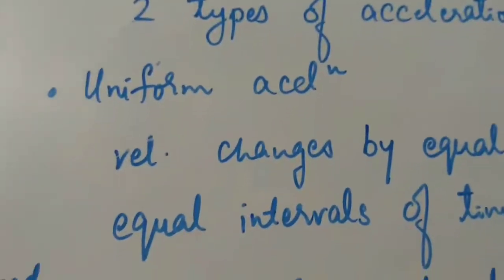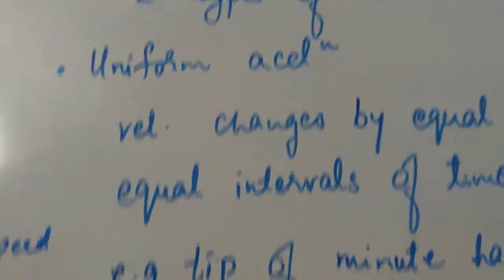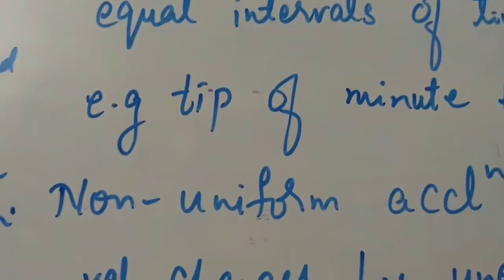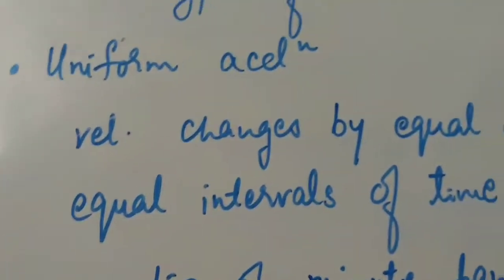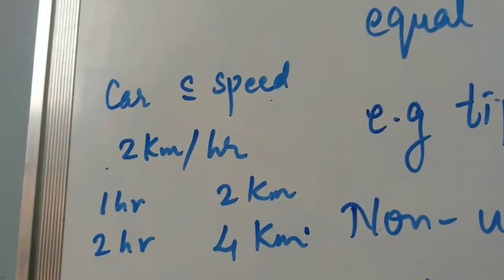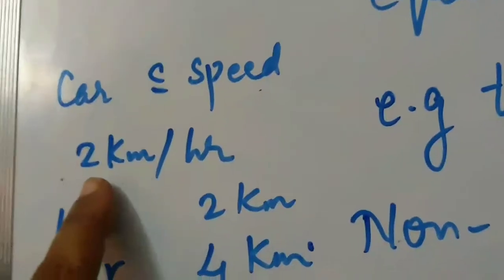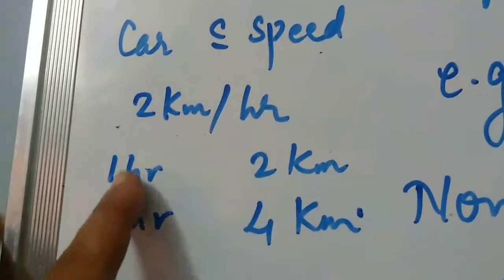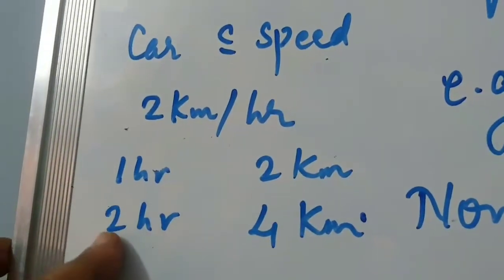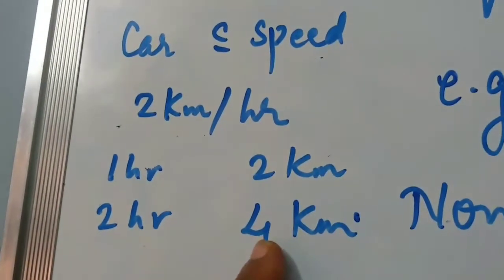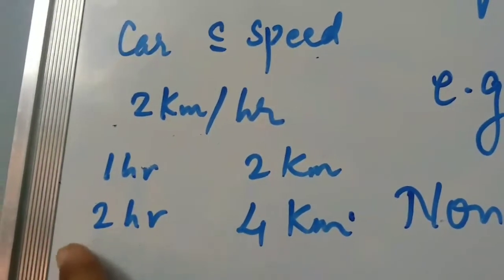Now, acceleration is of two types: uniform acceleration and non-uniform acceleration. Now, let's see what is uniform acceleration. Take the example of a car with a speed of 2 kilometers per hour. Per hour it will cover a distance of 2 kilometers, meaning every hour 2 kilometers. Next hour again it will cover a distance of 2 kilometers.